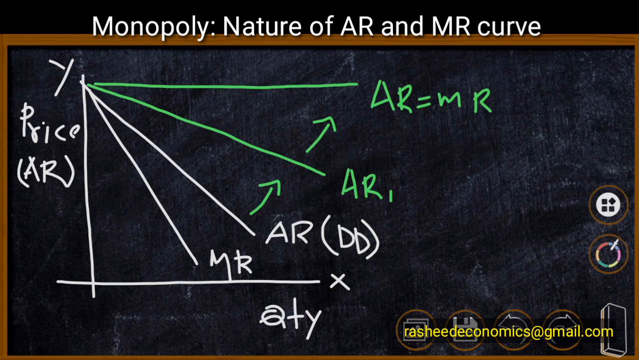Under monopoly, we have a less elastic AR curve, and as the number of firms increases, the elasticity of the AR curve also increases, and ultimately the elasticity will become infinity, which is equal to the AR curve of a perfectly competitive market.